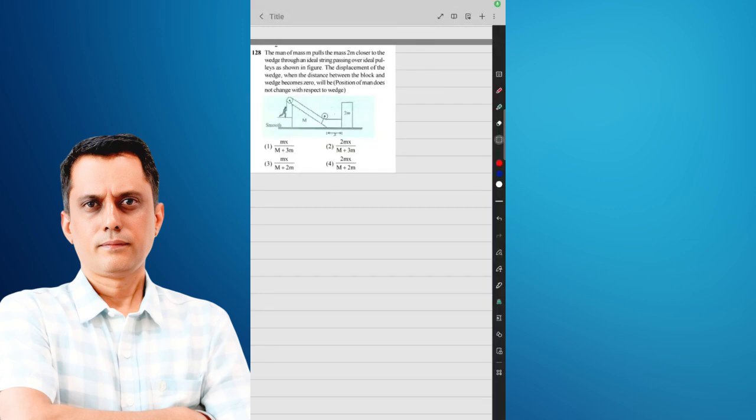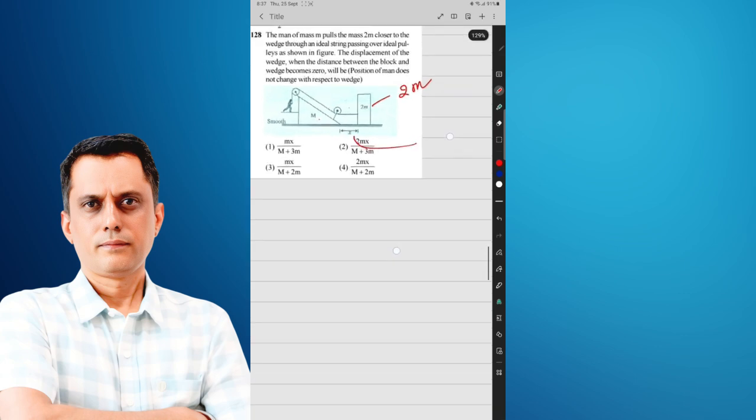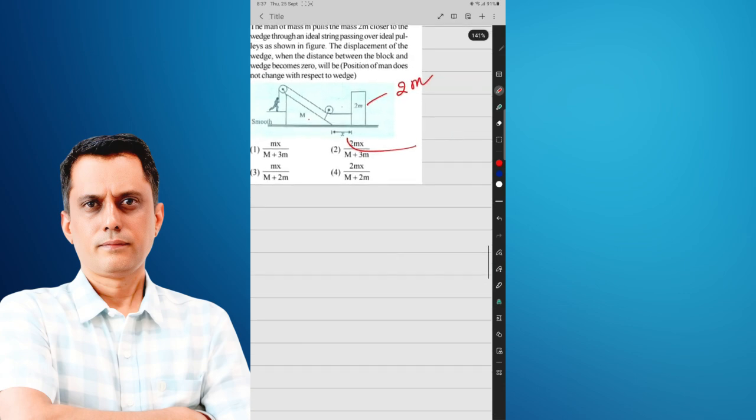In this condition, the initial separation between this block of mass 2m and the base plus man is x. According to the free body diagram, the force applied on the 2m is T, and the force applied on the man plus weight is also T.